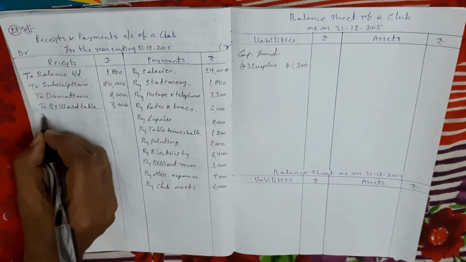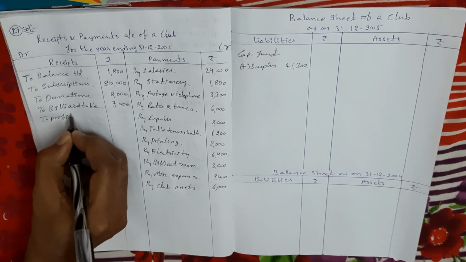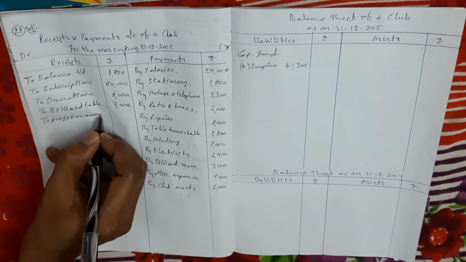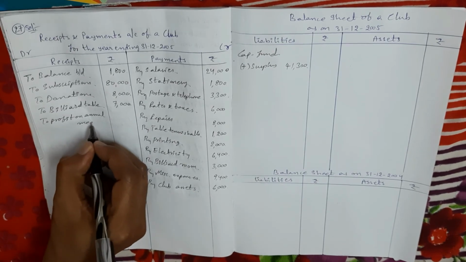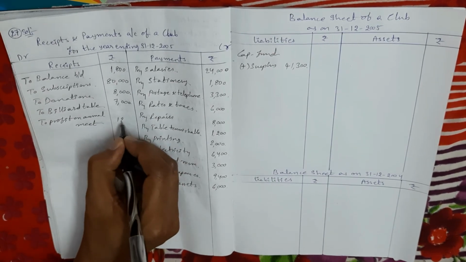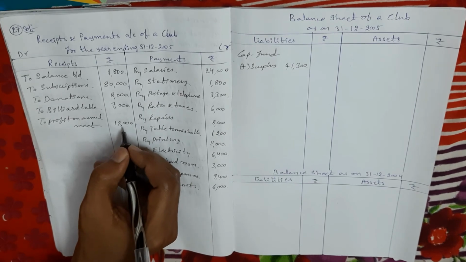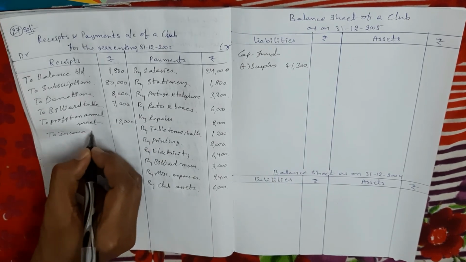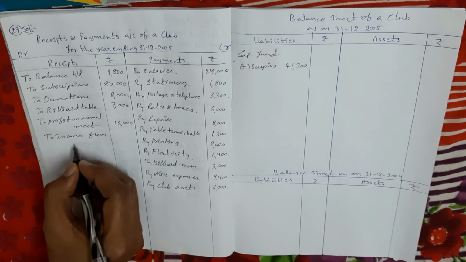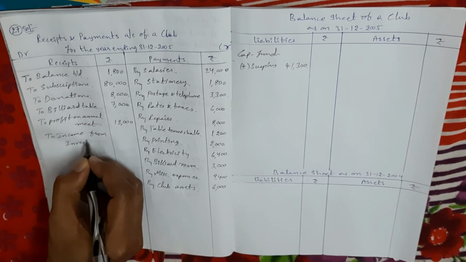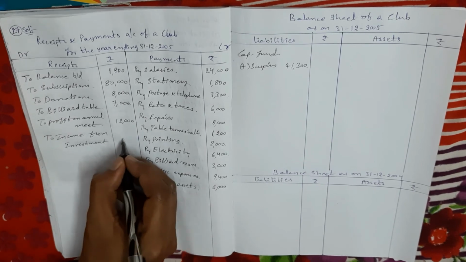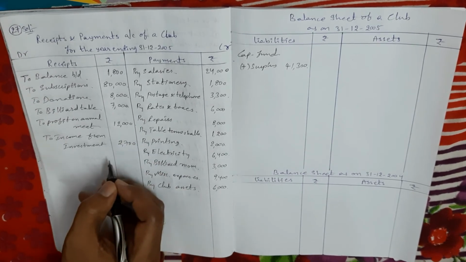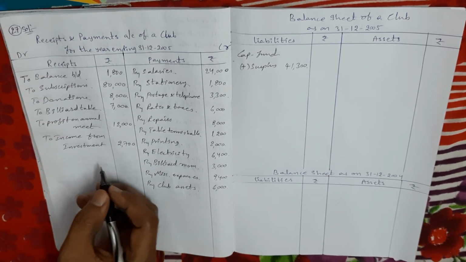Profit on annual match, no adjustment, a receipt, debit side, 12,000. Income from investment, a receipt, there is no adjustment, same debit side, 2,700.